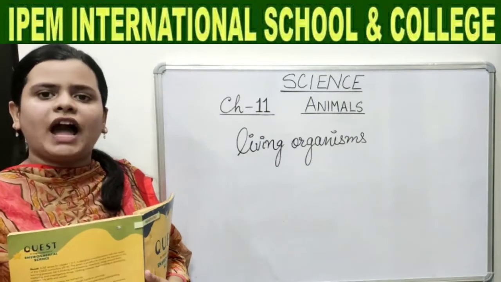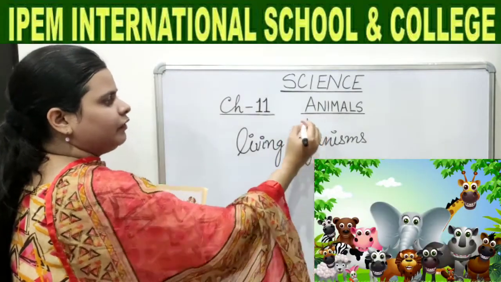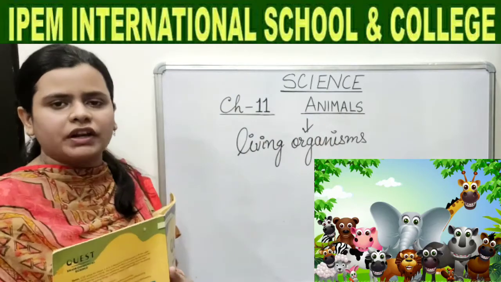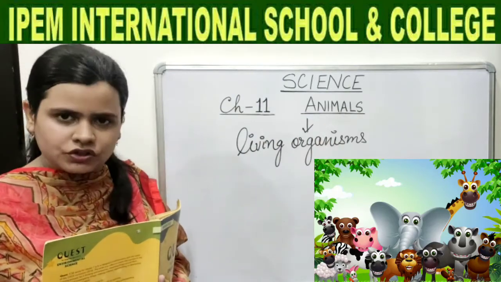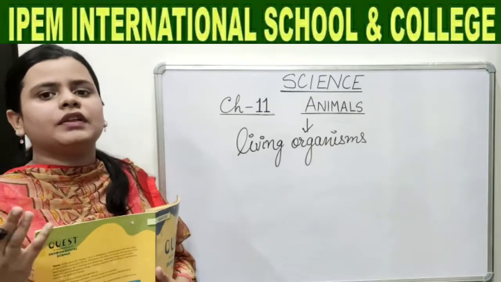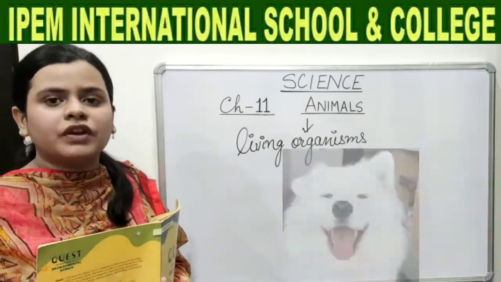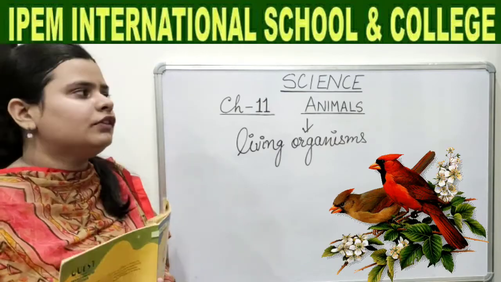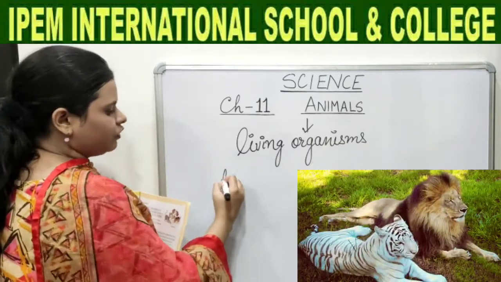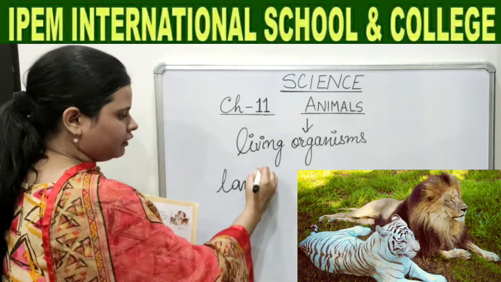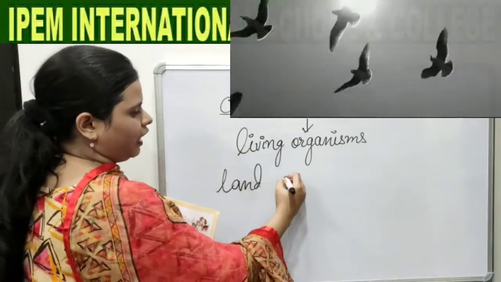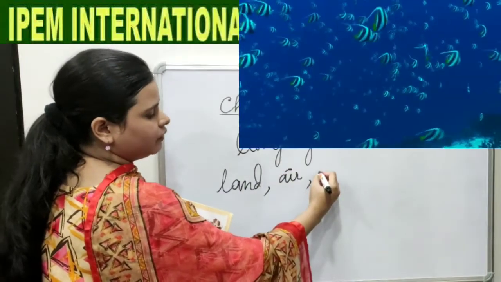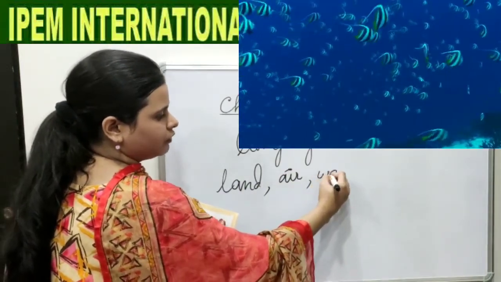Yes, children, animals are also living organisms. Like plants, they are also living organisms which need food and water to live. For example, cow, dog, fish, birds, all these are animals. So there are some animals which live on land, some which fly in the air, and some which live in water.